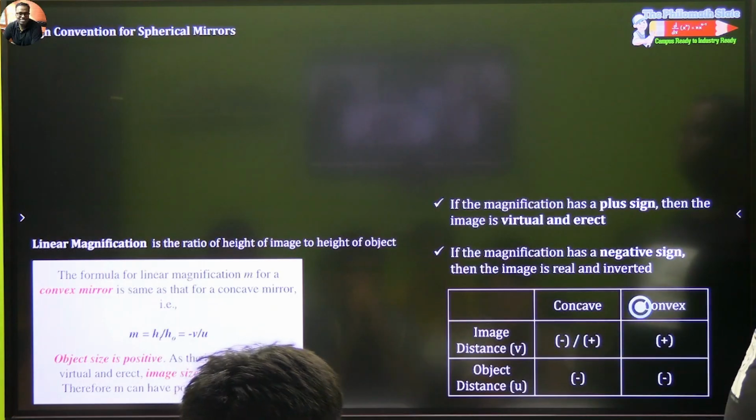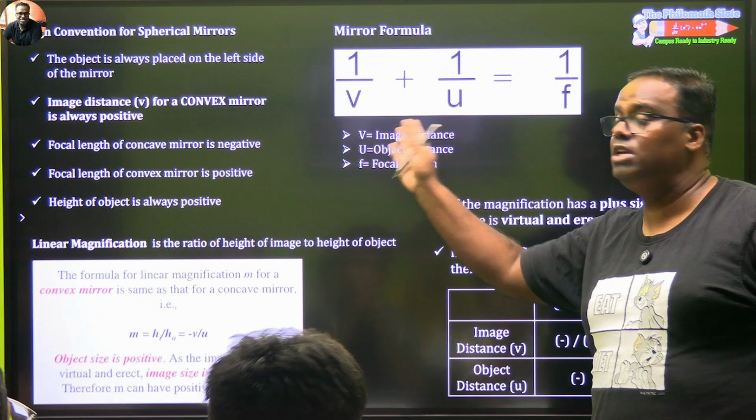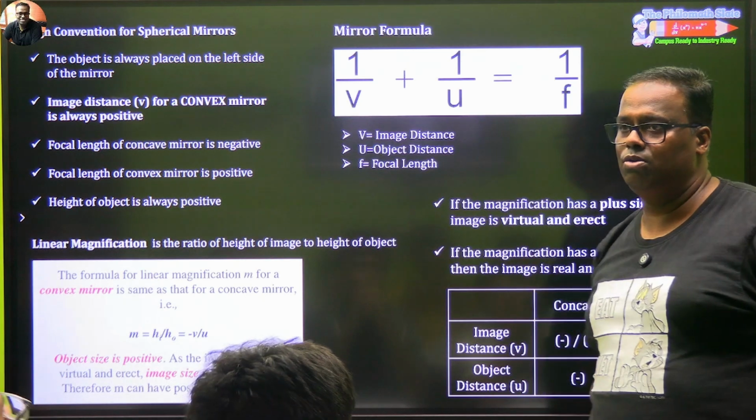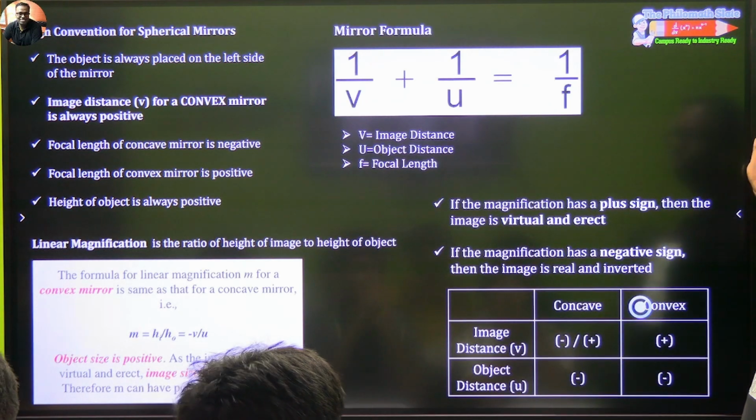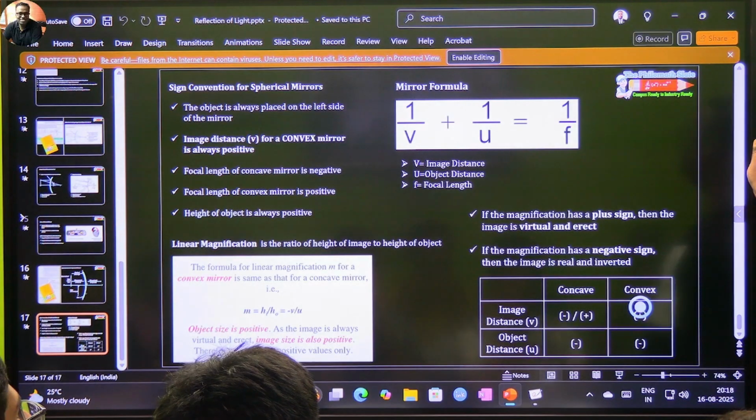Okay. So mirror formula is 1 upon v plus 1 upon u. So you have understood how to use the mirror formula. I don't think we have any slides after this. That's the end of the slides. So we'll break a little bit early today.